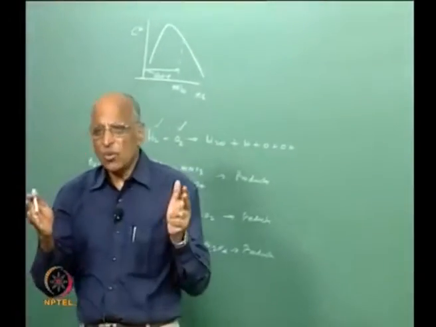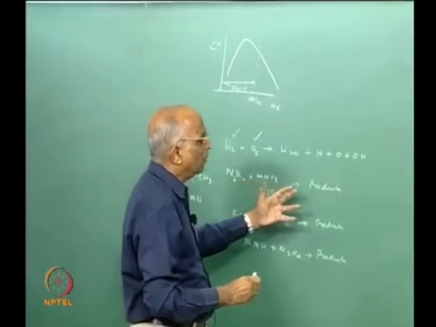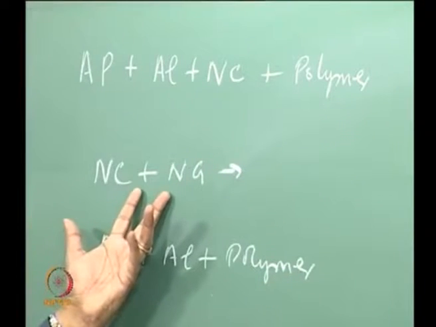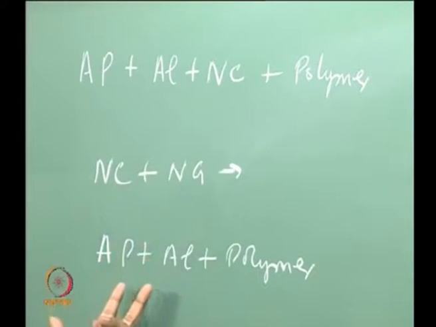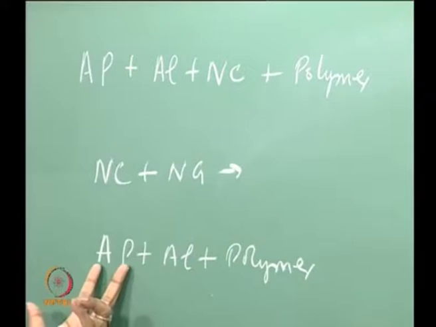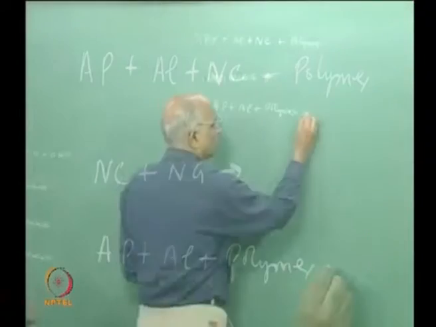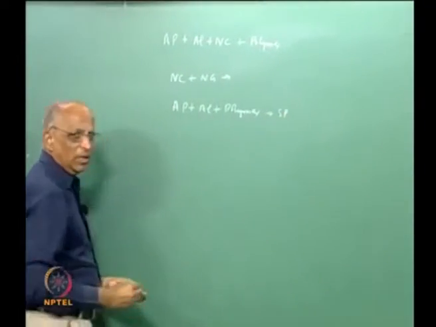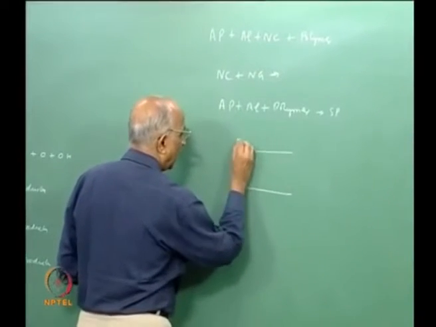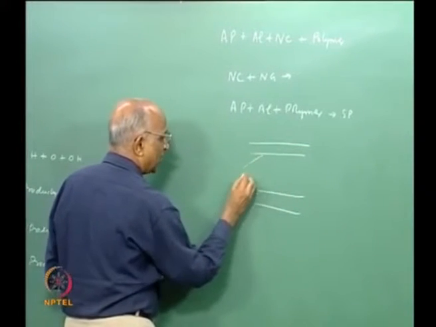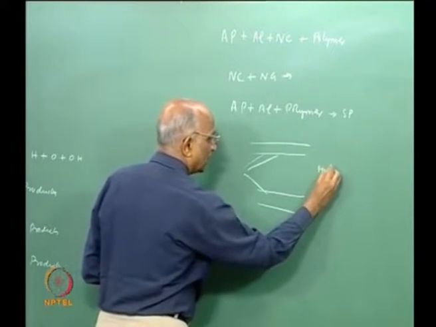Well, the selection is somewhat limited, we cannot have infinity, because based on the criterion we have laid down, this becomes something like a double base, two bases, each one could be a propellant, or I could have a composite of ammonium perchlorate, aluminium and polymer to give me something like a solid propellant. If I think in terms of hybrid, well, I take the polymer, I cast it over here, I allow the acid to fall on it, liquid and solid, and this gives me what we call a hybrid propellant.